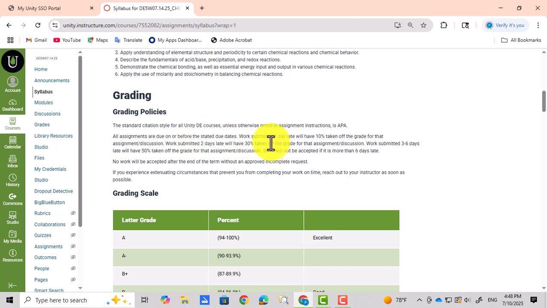I want to insist on work that you have to turn in. You have to turn in your assignment on or before the due date. One day late, you're going to have a 10% penalty. Two days late, you're going to have a 30% penalty. Between 3 and 6 days, you're going to get a 50% penalty. You will not be able to turn in any work after 6 days. Okay, so keep that in mind. It will be reminded to you in my announcements.